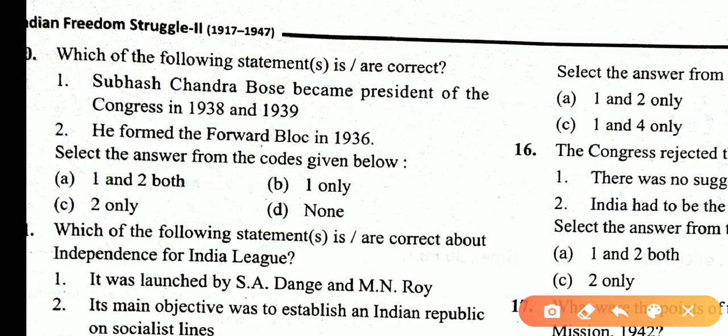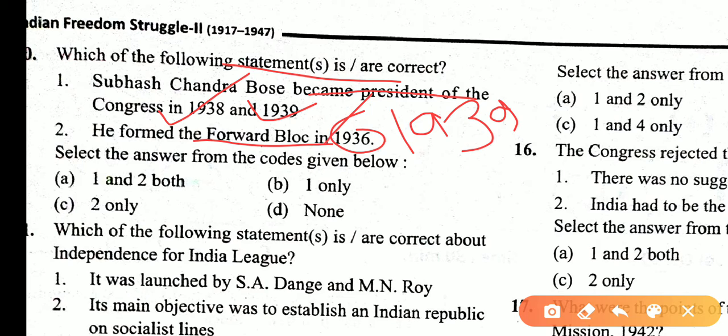Which of the following statements are correct? Subhash Chandra Bose became president of Congress in 1938 and 1939. Yes, he formed the Forward Bloc in 1939, not 1936. So these statements are incorrect. Correct statement is only one. So answer is B.